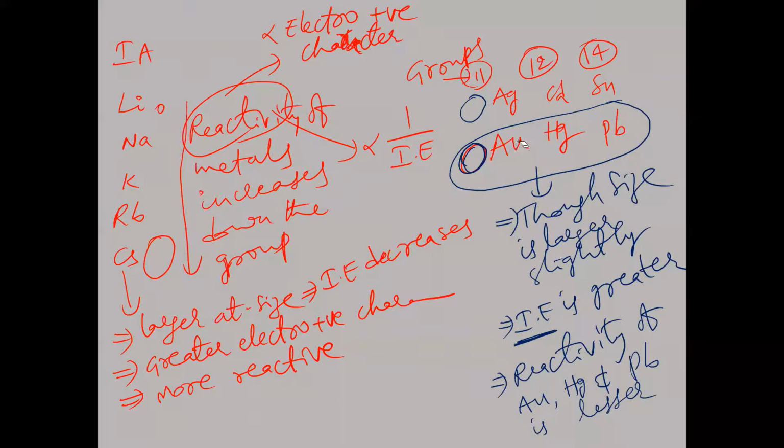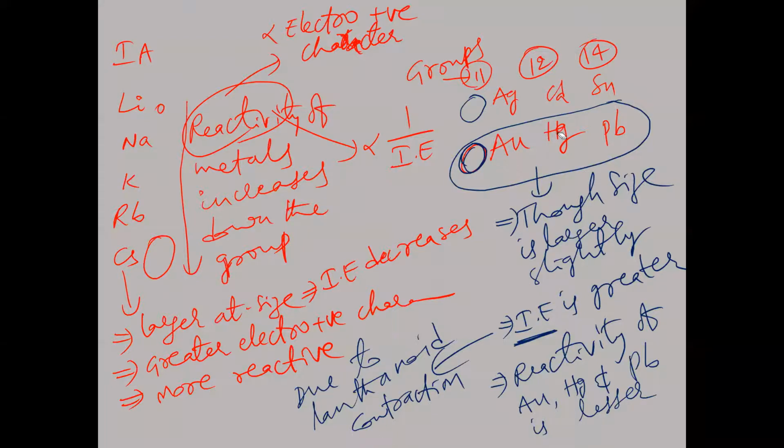So this is due to what now? Lanthanoid contraction. Why is ionization energy larger here? The larger ionization energy is due to lanthanoid contraction. So due to lanthanoid contraction, the ionization energy of gold is greater than silver, mercury is greater than cadmium, and lead is slightly greater than tin. Because of greater ionization energy values, the reactivities of these metals will be slightly lesser.